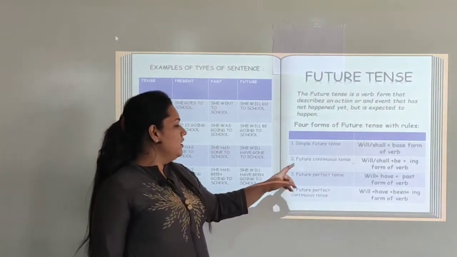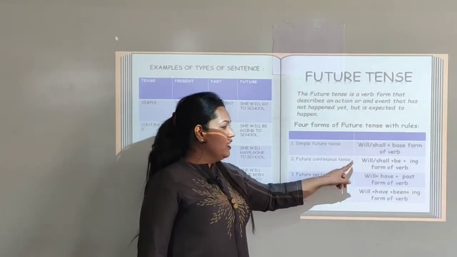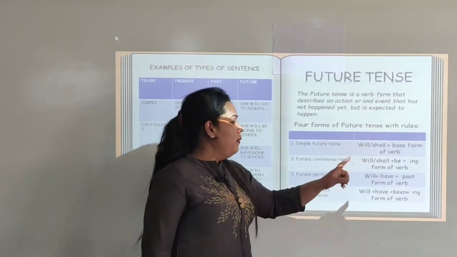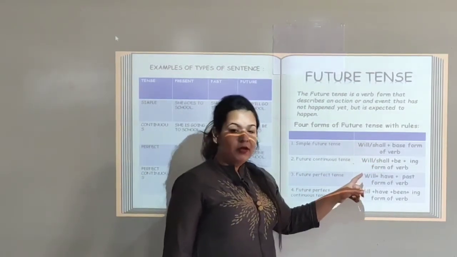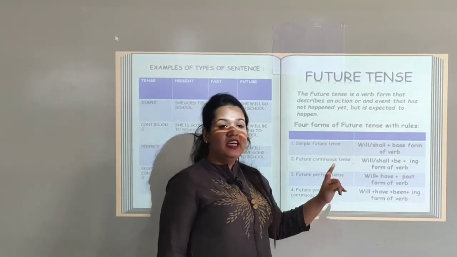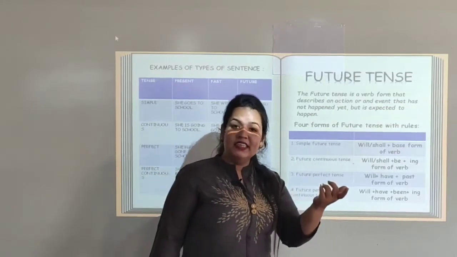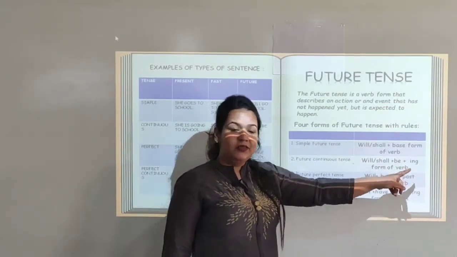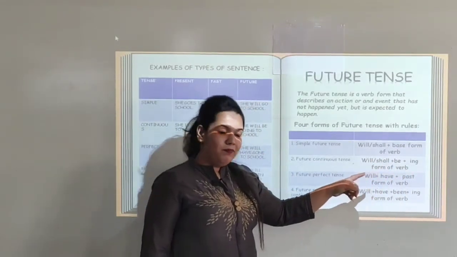The next one is future continuous tense. So the rule says will or shall plus be plus ing form of verb. So we combine all this together to form future continuous tense. She will be dancing in the competition. So will plus be plus dance plus ing becomes dancing in the competition.